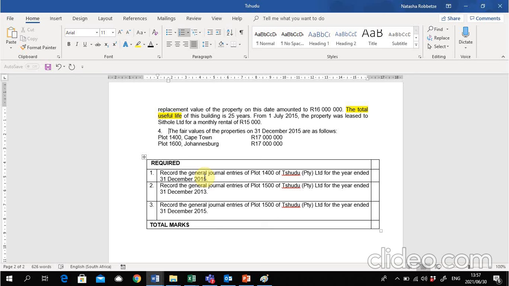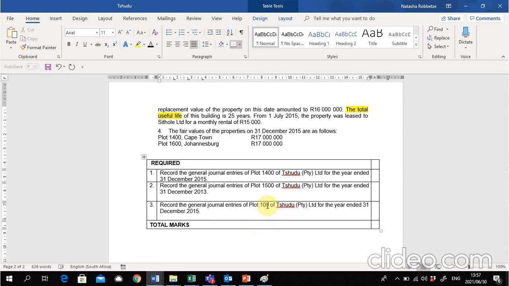And then in the third required part, they ask us to record the general journal entries of plot 1000. This should read 1600 of T Limited for the year ended 31st December 2015.